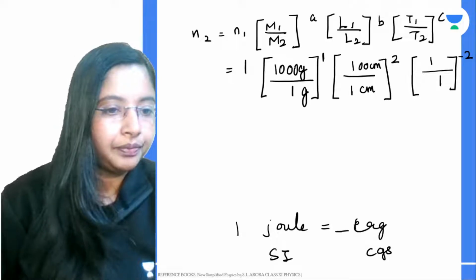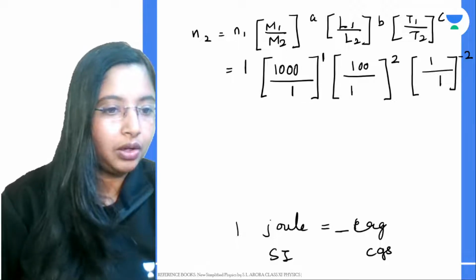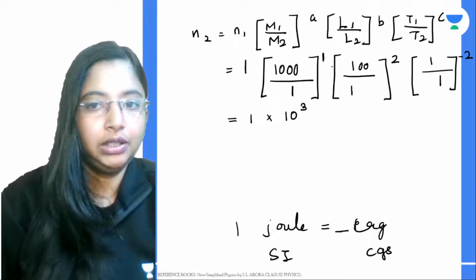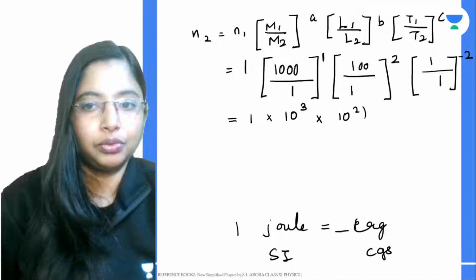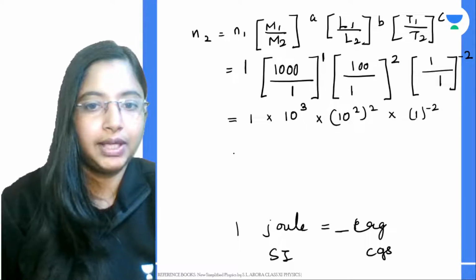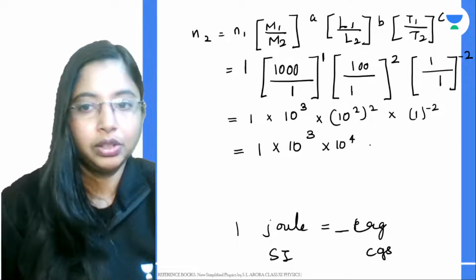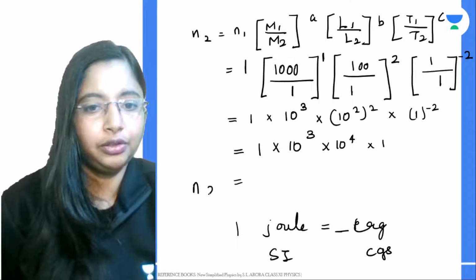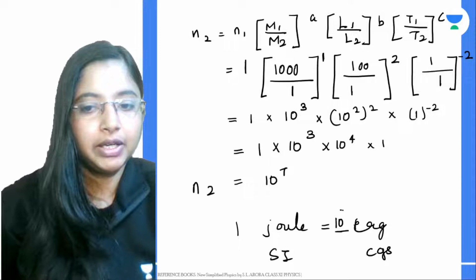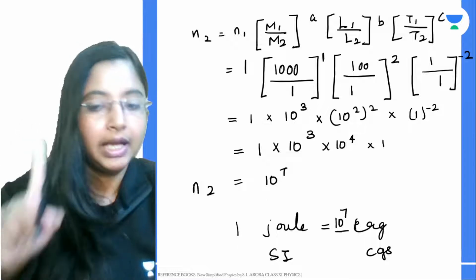All right, now centimeters you can cancel, grams you can cancel. So from here you have 1 into 10 to the power of 3 the whole power 1, into 10 to the power of 2 the whole power 2, into 1 to the power of minus 2, which will anyway give you 1 only. So this will be 1 into 10 to the power of 3 into 10 to the power of 4, into 1. So n2 will be nothing but 10 to the power of 3 plus 4, which is 7. So 1 joule is nothing but 10 to the power of 7 ergs. So 1 joule in SI system is equal to 10 to the power 7 ergs in CGS system.